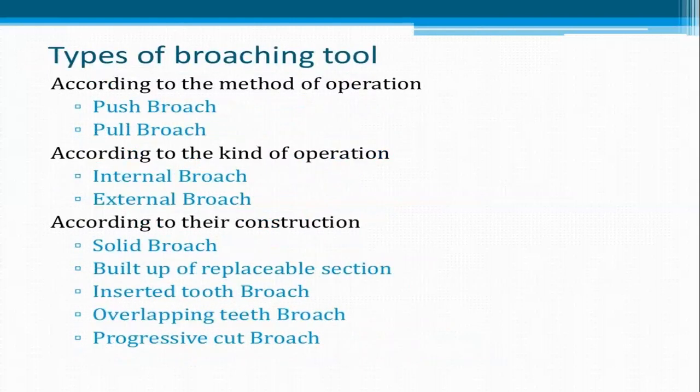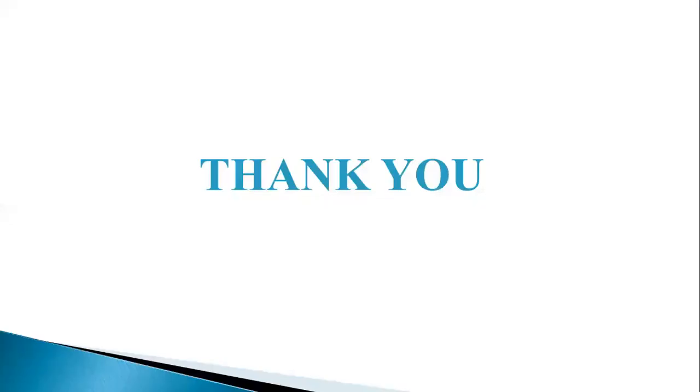Types of broaching tools. According to the operation, first one is push and second one is pull broach. According to the kind of operation, internal or external, whichever kind of operation we need, we will go for that, internal or external. According to their construction, the solid broach, built-up of replaceable sections, the inserted tool broach, the overlapping teeth broach, and the progressive cut broach. Thank you.